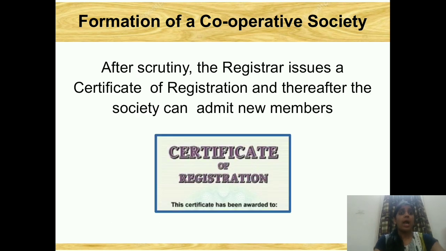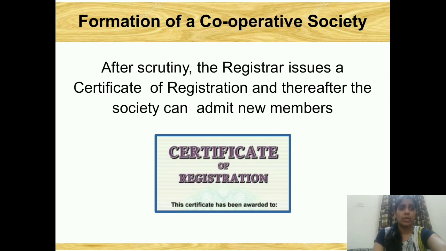Understood? Now, after scrutiny, means after the books are being scrutinized, seen properly, checked properly, the registrar will issue a certificate of registration, and thereafter the society can admit new members. It means they will first see whether everything is correct or not. Then after checking everything, the registrar will issue a certificate of registration, and then the society can admit new members, and the society can start their business also. It means they can form the society and do their benefit to each other. So understood how the formation of the society is?